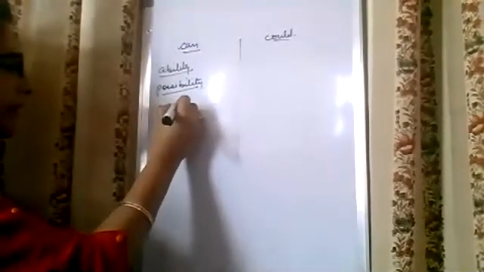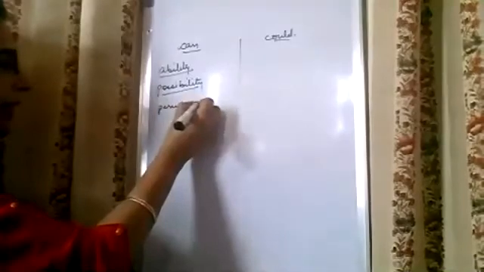Misfortunes can befall anybody. Okay, so what are these? These are the examples of possibility. Sometimes when you want to give permission, how do you give permission? For example, you can take my notebook. Yes, you can go now. So sometimes when you have to give permission, then also can is used.